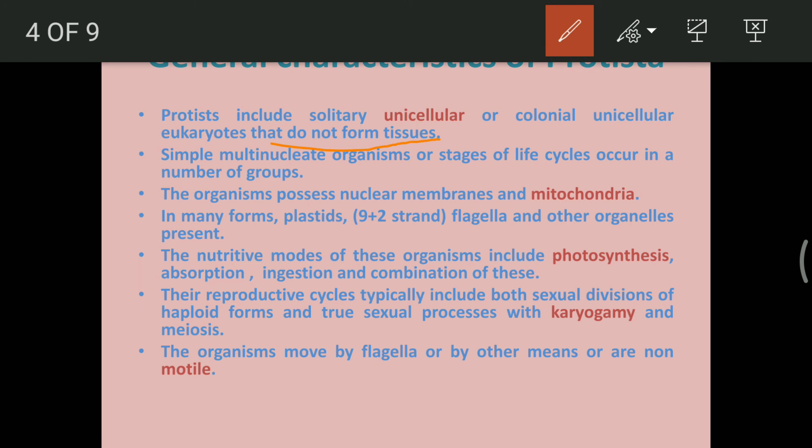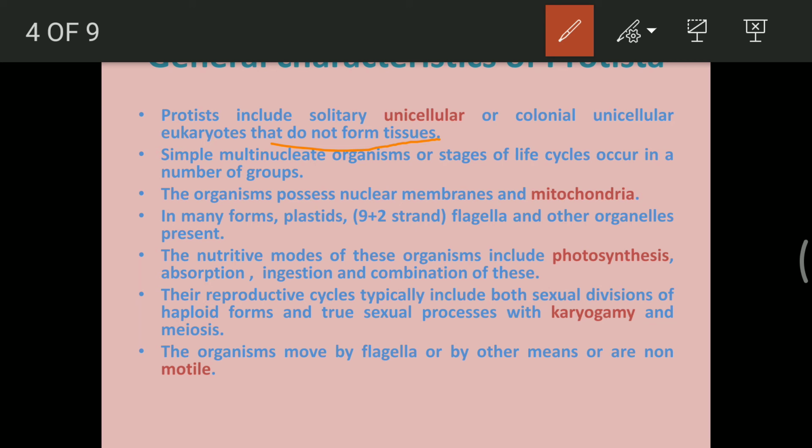Simple multinucleate organisms or stages of life cycle occur in some of the groups. For example, Plasmodium. You all are aware of the malarial parasite. So this malarial parasite, Plasmodium, completes its life cycle in several stages. We will study Plasmodium in detail later, but you can just think about it. Multinucleated organism means just one cell having many nuclei within it.